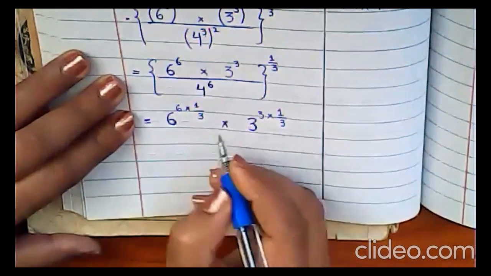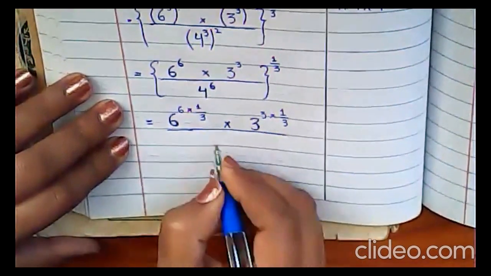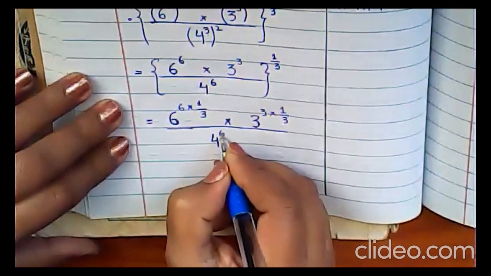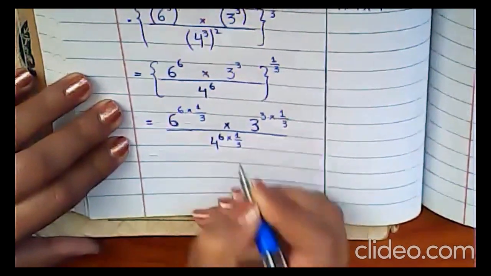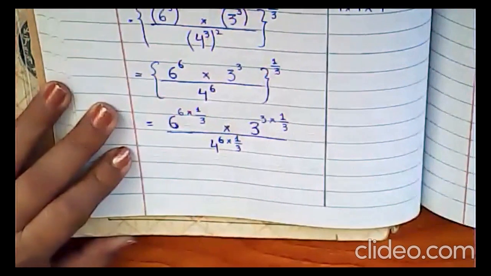Understand? Then divided by 4, and the 4 has the power 6, which is going to be multiplied with the whole power, which is 1 upon 3. Clear? Is it clear?